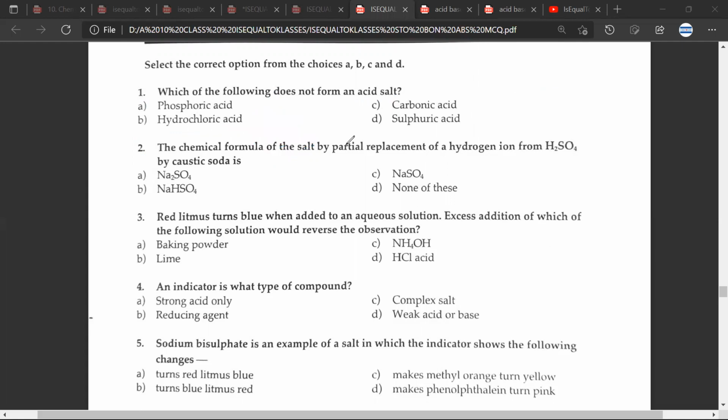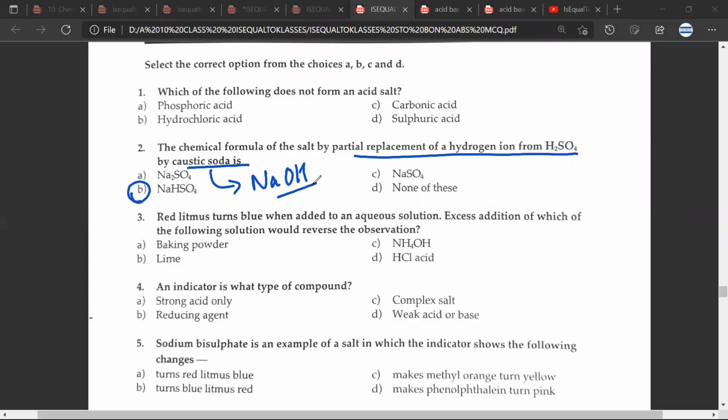So question number 2, the chemical formula of the salt. The correct answer would be B. The chemical formula of the salt by partial replacement of hydrogen from H2SO4 by caustic soda is, Mr. CB? NaHSO4. Great. What exactly is caustic soda? So caustic soda is NaCO3. Sir, it is NaOH. Okay, sir.